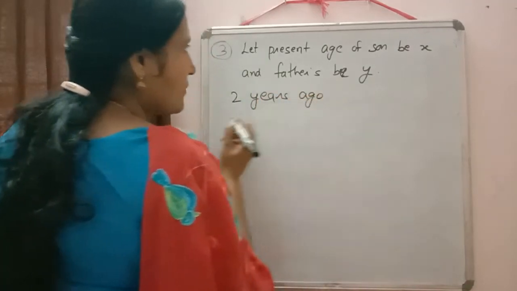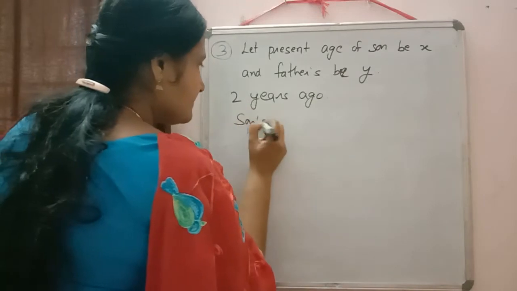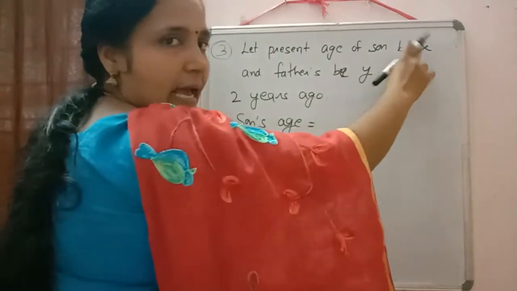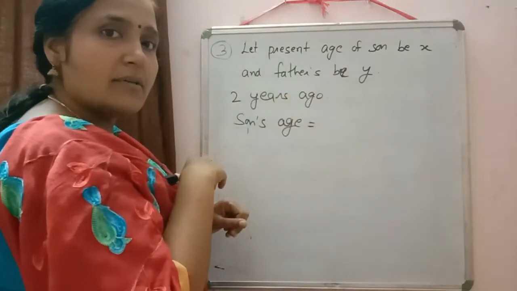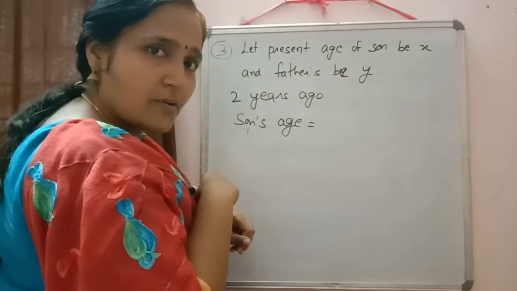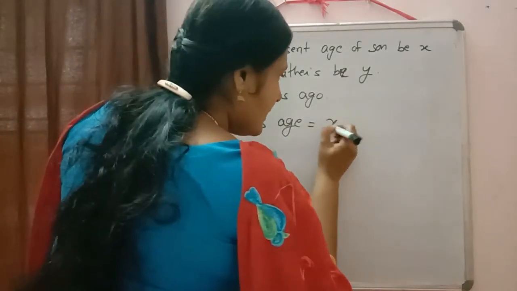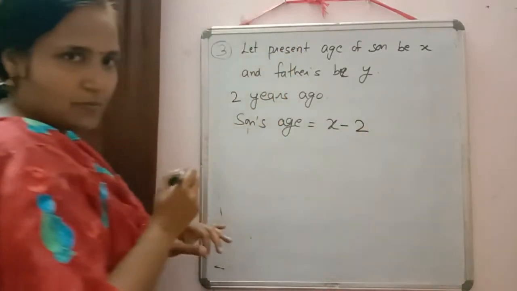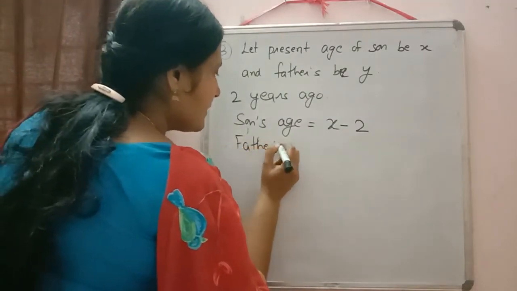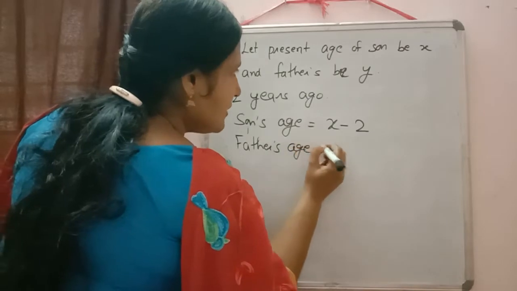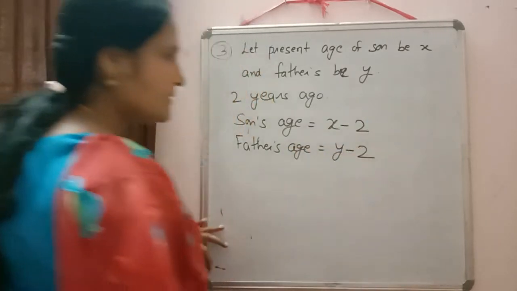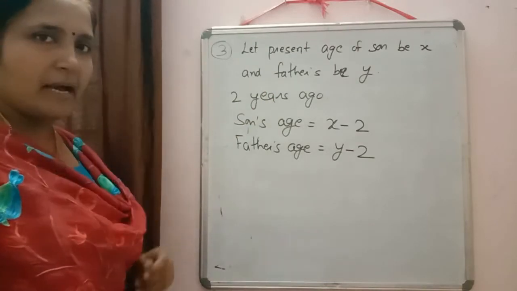2 years ago, son's age. At present, son's age is x. So 2 years ago, son's age will be equal to x. No, it will be equal to x minus 2. Similarly, father's age. Father also, 2 years ago, will be smaller only. So father's age will be equal to y minus 2.